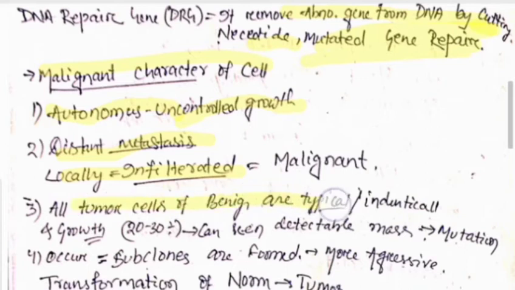Then all tumor cells of a benign tumor are typical, and the growth rate is 20 to 30 divisions per cell. So in benign tumors it is 20 to 30, and it can be seen as a detectable mass. And if a mutation occurs, then subclones are formed, which makes the cell more aggressive and leads to tumor formation. So that is how the transformation of a normal cell into a tumor is discussed.